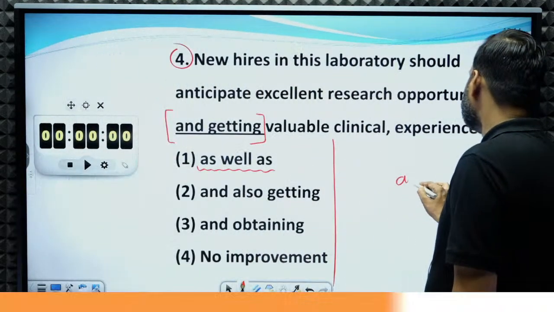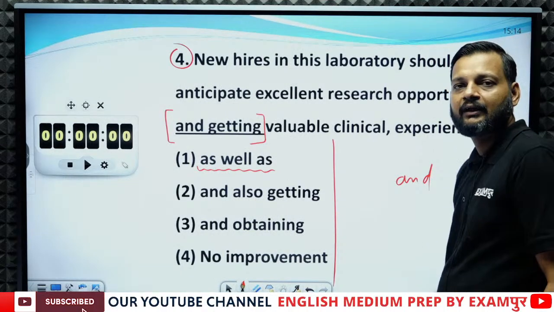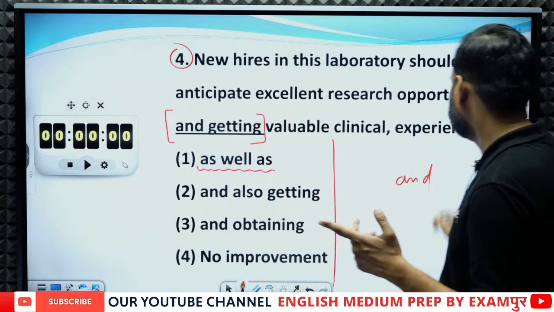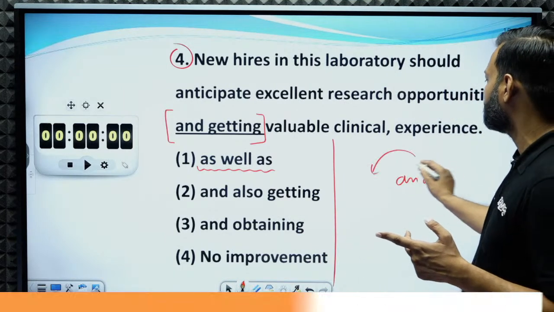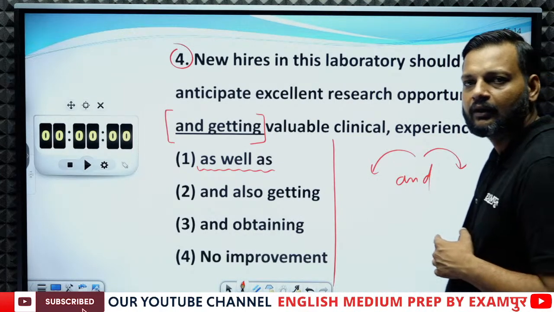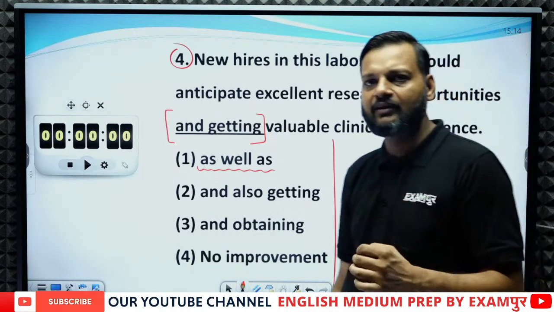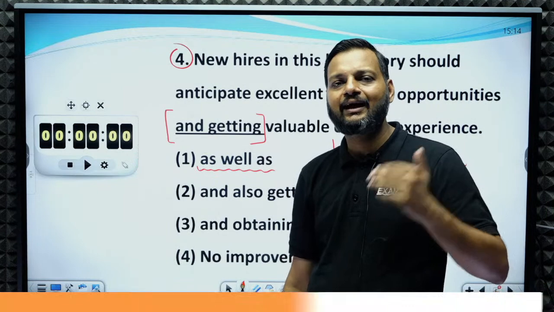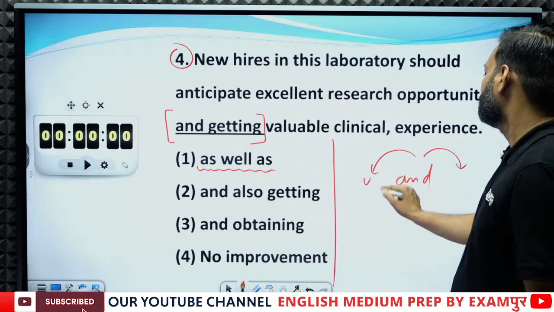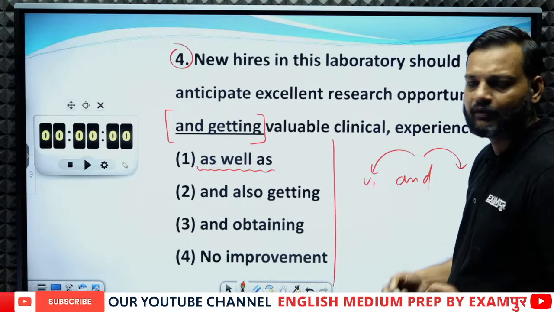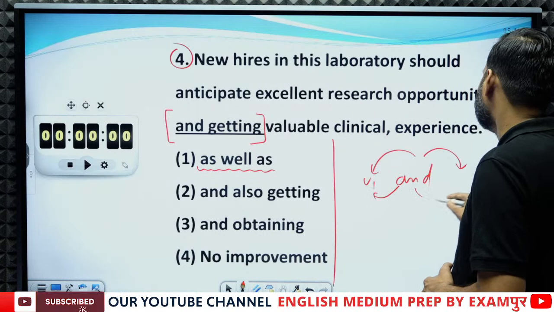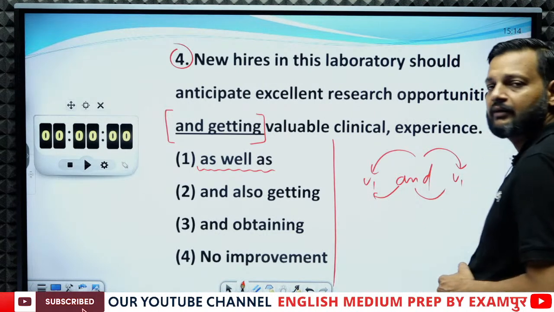See, if there is "and" in a sentence, the structure before it and after it must be the same. For example, if we have V1, that is the first form of verb, before "and," it must have V1 after "and."